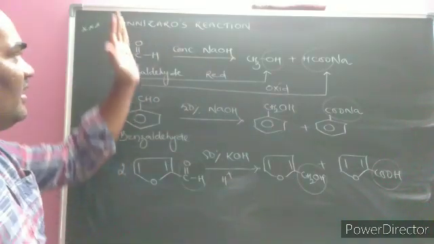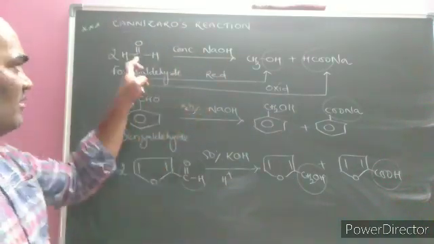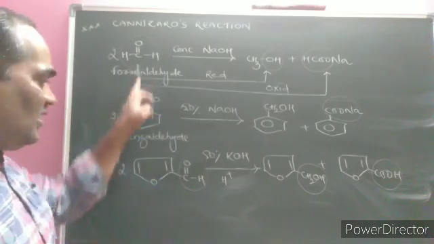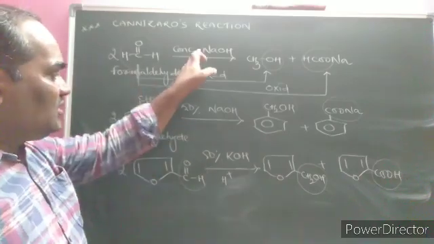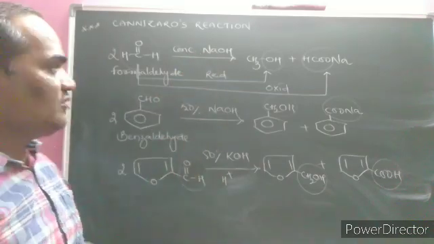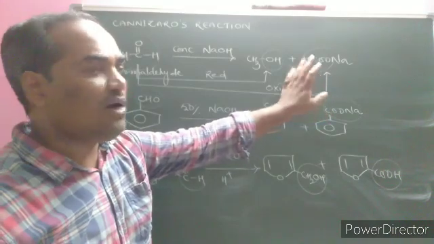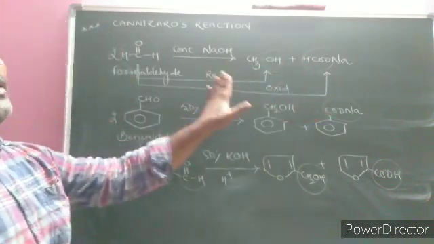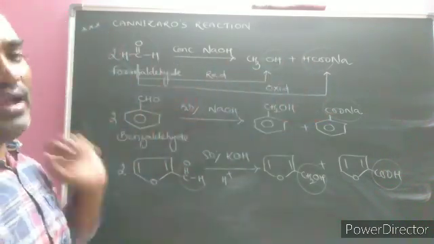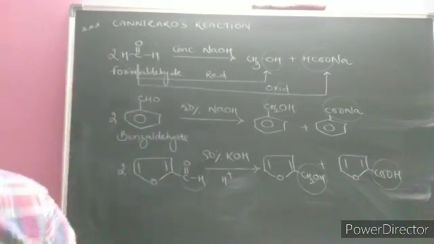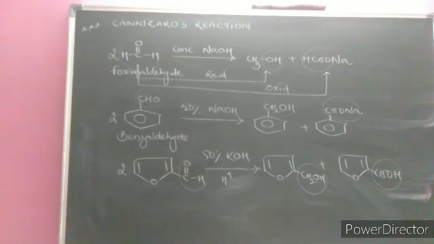Like this, the identification key steps I said: there should be a lack of alpha hydrogen atom. Condition 1 is fulfilled. A strong base is given. Condition 2 is fulfilled. One is alcohol, another one is the salt of the carboxylic acid formed. Hence, it is called a disproportionation reaction. Like this, Cannizzaro reaction examples can be put forward.